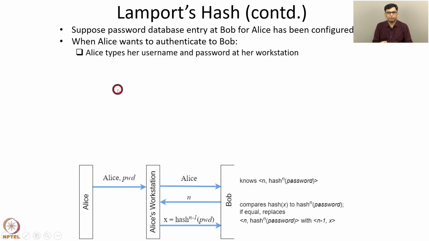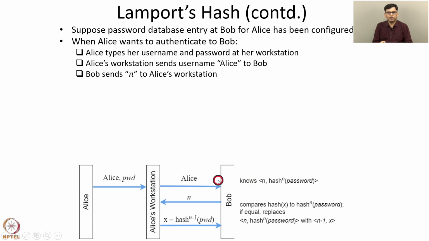In the first step, Alice types her username and password at her workstation. Then Alice's workstation sends the username Alice to Bob to initiate the authentication, and Bob knows which user wants to authenticate. We have seen that during configuration, Bob has the triplet Alice, n, h^n of password stored for Alice.